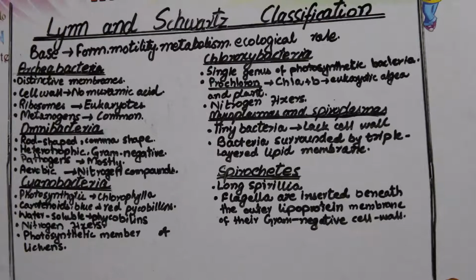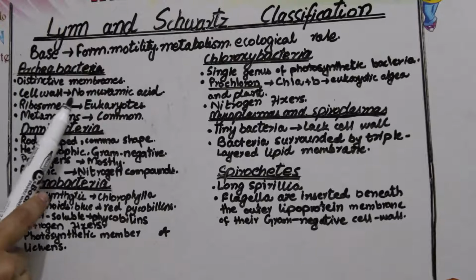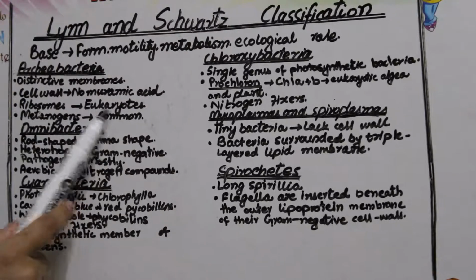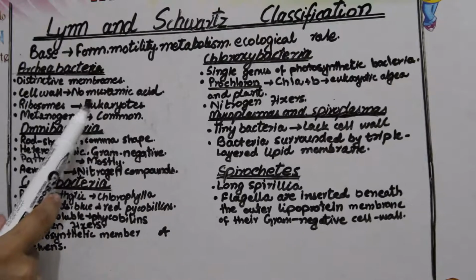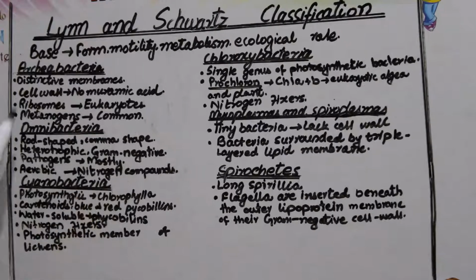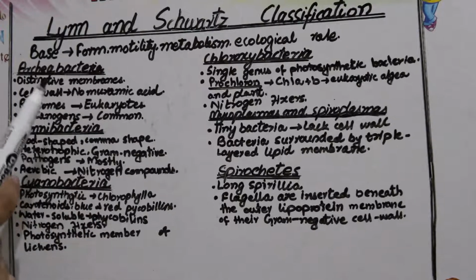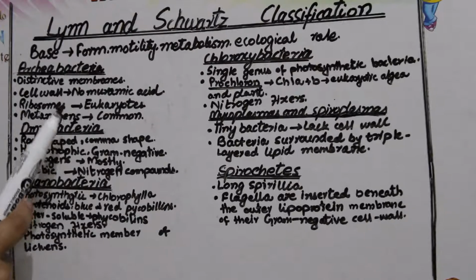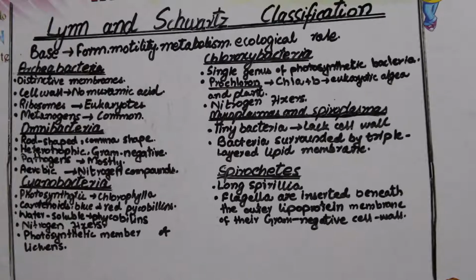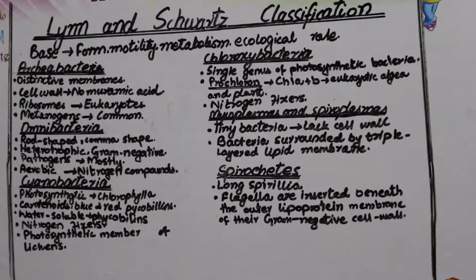And then comes the ribosomes. Ribosomes are similar to eukaryotic ribosomes. And methanogens, which are those bacteria that produce methane, are the common members of this phylum. So methanogens are the common example mostly present in this phylum, Archaeobacteria.